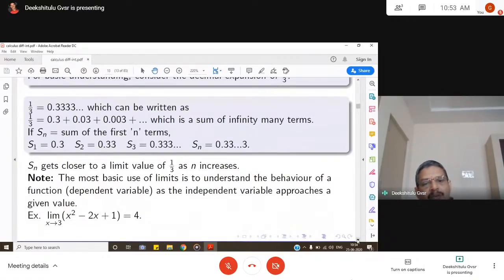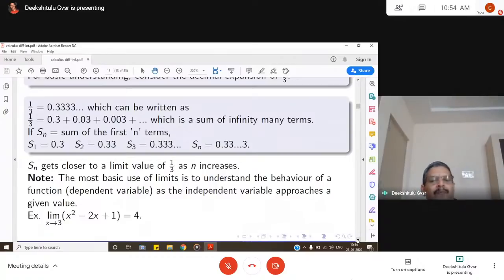So the most basic view of limits is to understand the behavior of a function, the dependent variable, as the independent variable approaches a given constant value. When I say limit as x goes to 3 of x square minus 2x plus 1, the function is x square minus 2x plus 1.